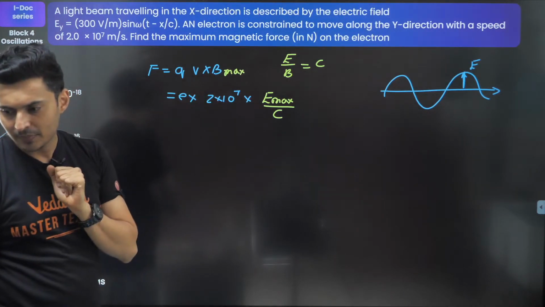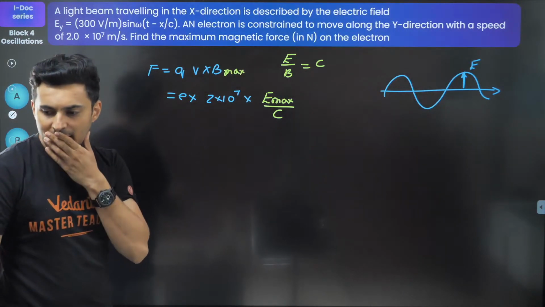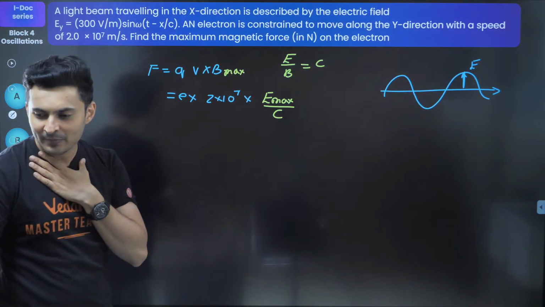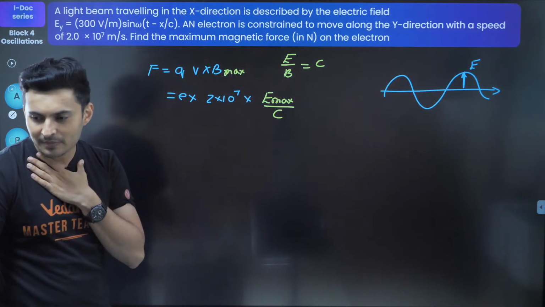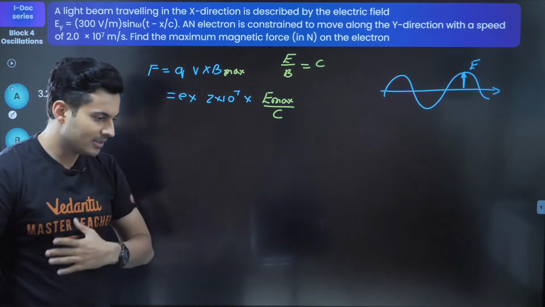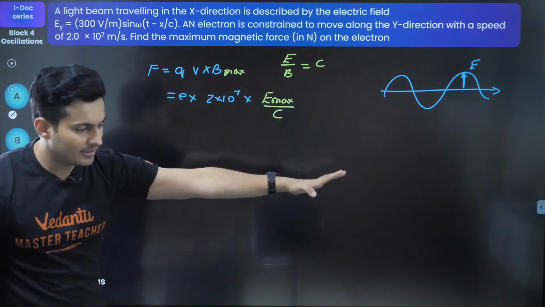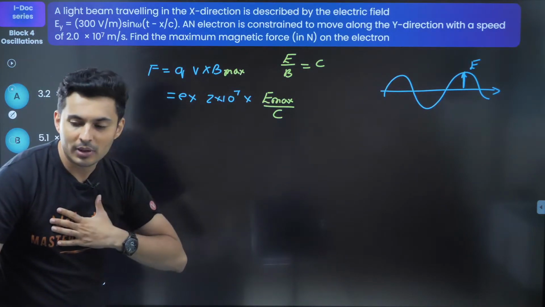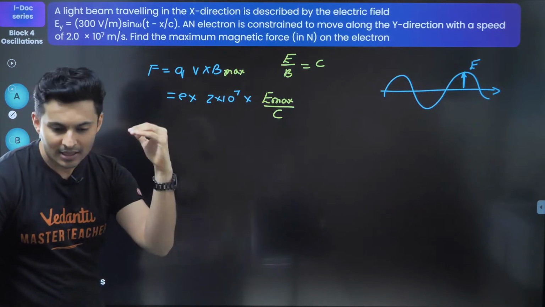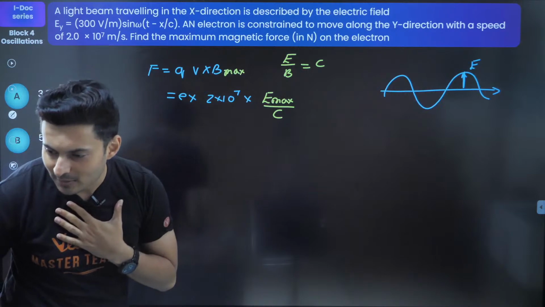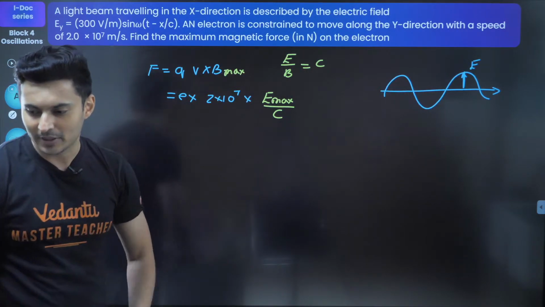So maximum magnetic field will be maximum electric field by C. As simple as that. Oh my God, sorcerer. Oh my God. Thank you so much, bacha. It means a lot. It means a lot. Oh my God, 100 rupees. I mean, I don't need anything, guys. Your love, your likes, your comments, more than enough. Attend the classes and spread the word. Nothing more I want. Thank you so much, bud. Thank you so much. Thank you so much.